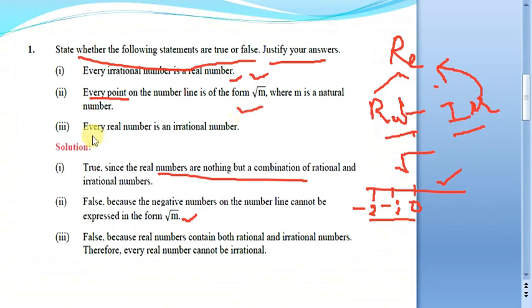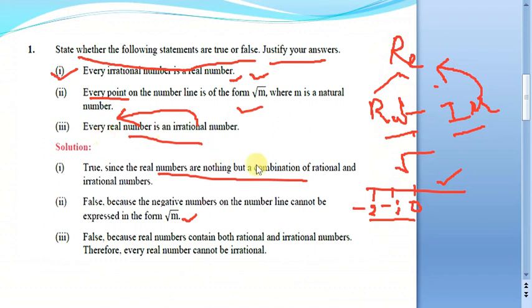Third question: every real number is an irrational number. This is the reverse statement of the first part. Every irrational number will be a real number, but every real number won't be an irrational number. Why? Because real numbers comprise rational numbers for sure, which won't be irrational. So the first statement is true, the third statement is going to be false.